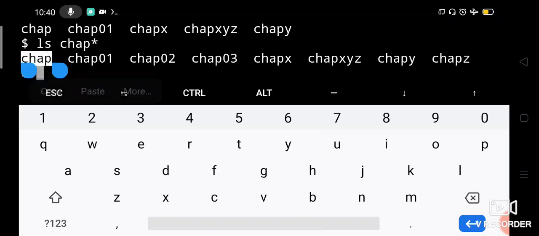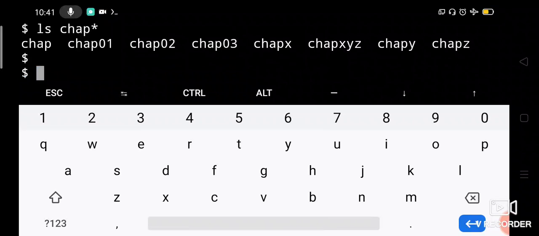But you can see this first one which is starting with chap but followed by nothing, that will also be listed. Star means that only. The pattern should be considered. The first 4 characters chap will be displayed. After that anything is there or it may not be there, it will match it. Okay.